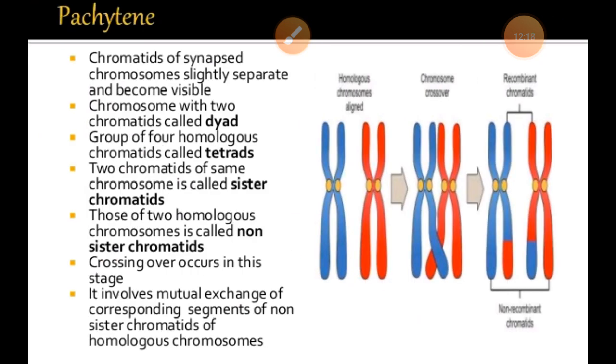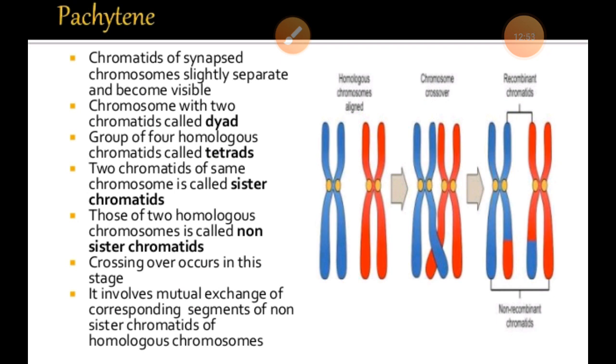After that we follow to another stage, which is called Pachytene. During this stage, after the zygotene, the pairs of chromosomes become twisted spirally around each other and cannot be distinguished separately. In the Pachytene stage, after zygotene, they are twisted from each other and cannot be easily separated from each other.